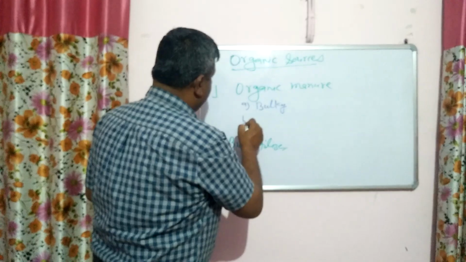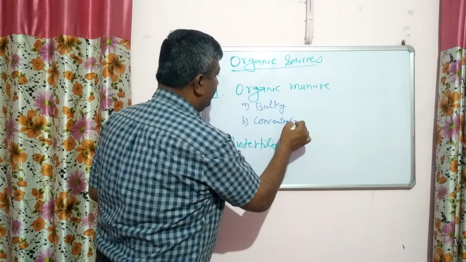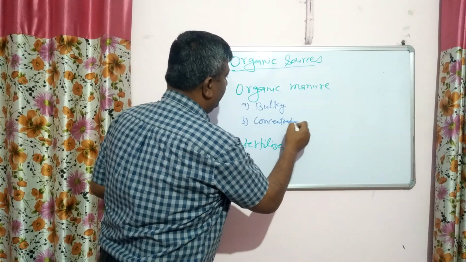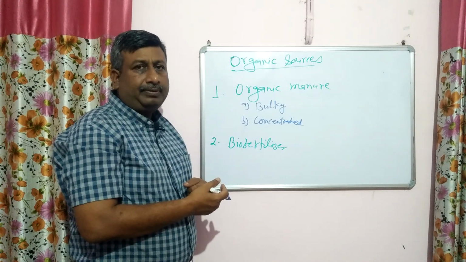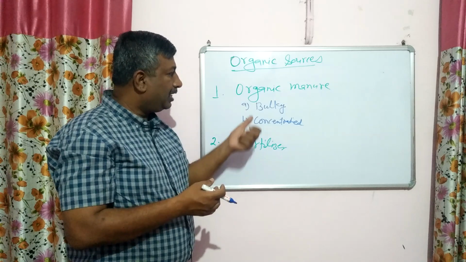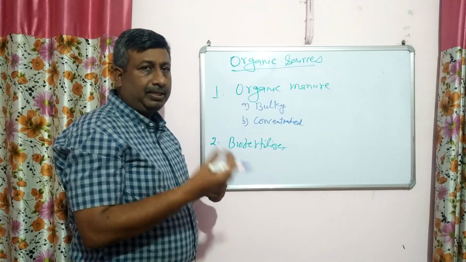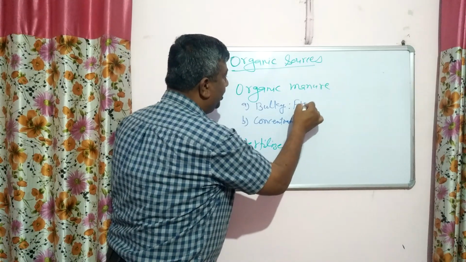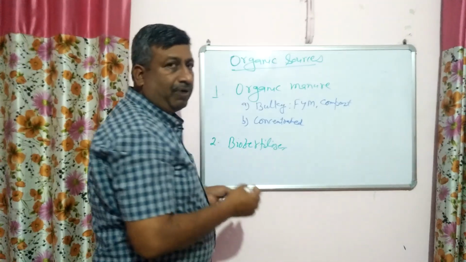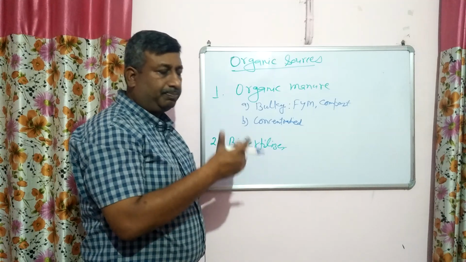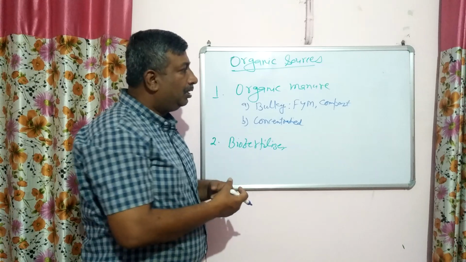And the second one is concentrated organic manure. In concentrated organic manure, the nutrient content is high, about 5%, 6%, 7%. They also are required in large quantity, but not as much as in the case of bulky manures. First, among bulky organic manures, a very good example is FYM, farmyard manure. Then compost, and compost may be farm compost or town compost. If it is produced on the farm, in the field, then it is known as farm compost. If it is produced in a city or town, then it is known as town compost.